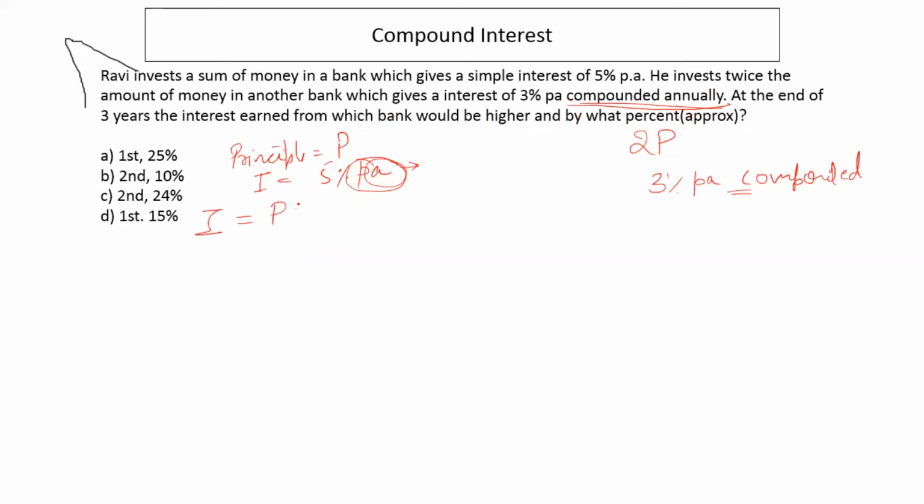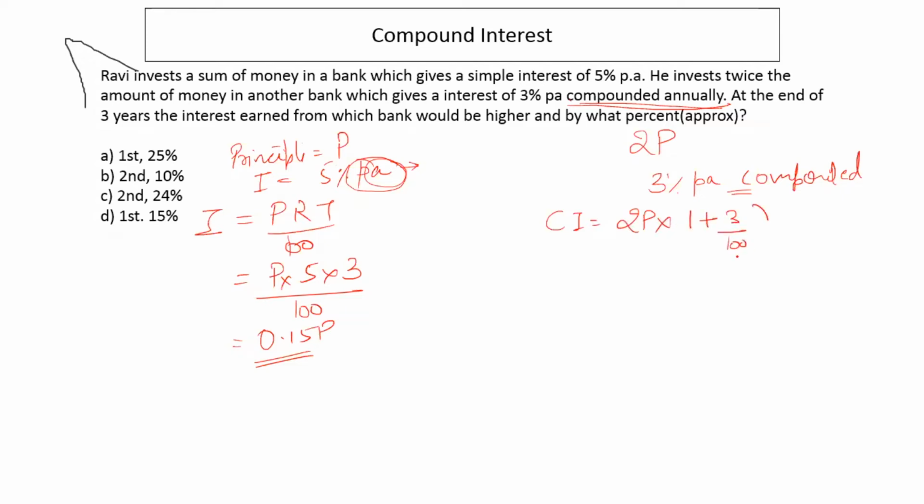Formula is simple. Interest is PRT by 100, so which is P. R is 5%. Time is 3 years, right? So this is 0.15 P. Here we have formula of compound interest as principal into 1 plus 3 by 100 to the power 3 minus principal, right? So this is 1.03 to the power 3 minus principal, right?